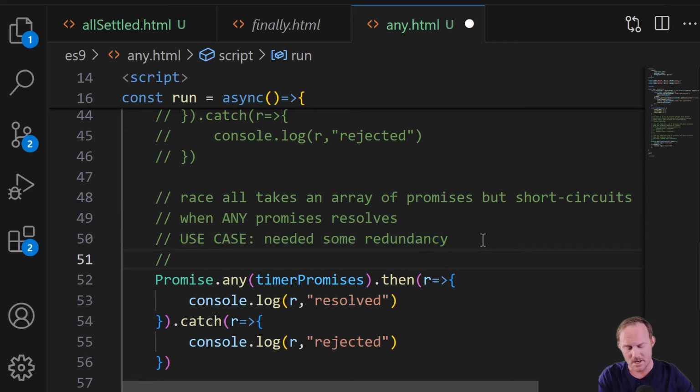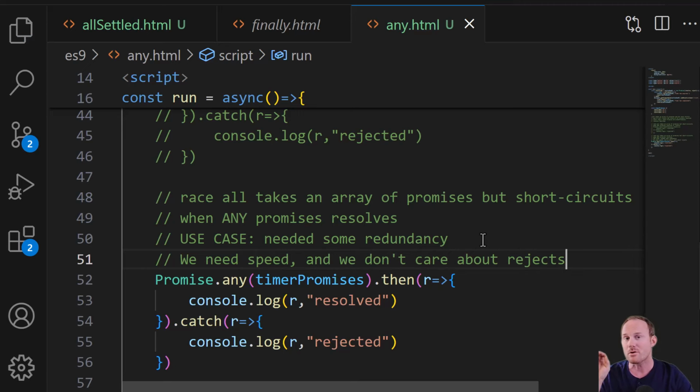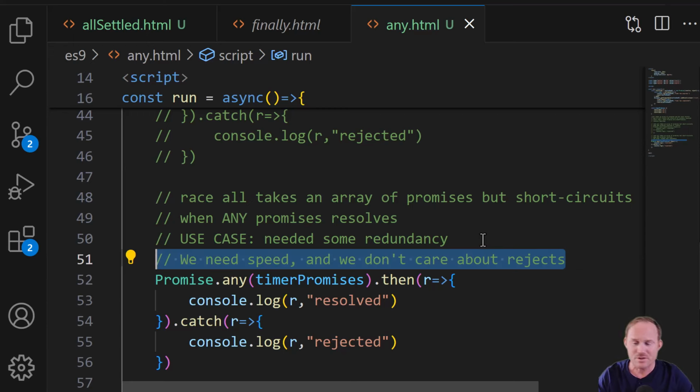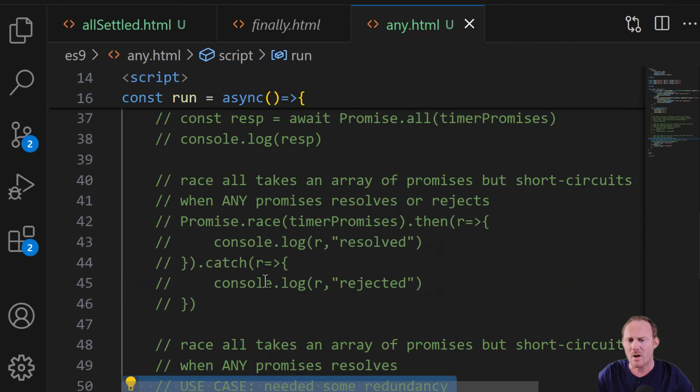The other thing would be we need speed, and we don't care about rejects. So again, maybe you're going to make a bunch of requests and they're all going to fulfill, but you don't know which server is going to be the fastest. So get me the first one. If one of them happens to reject, just ignore that. We just need the fastest one. Those are common use cases.